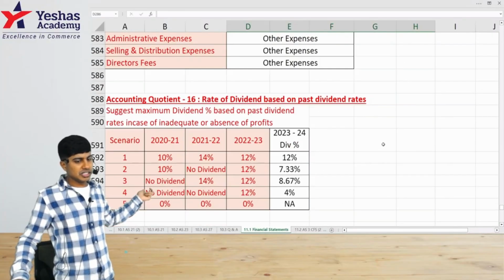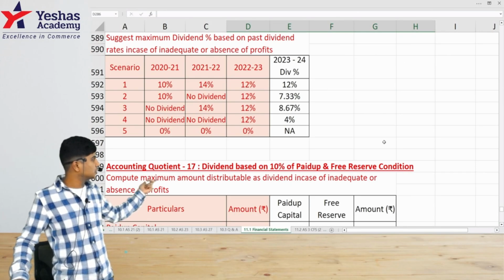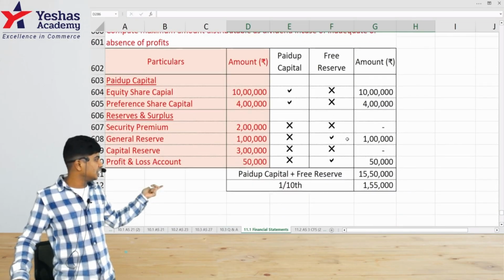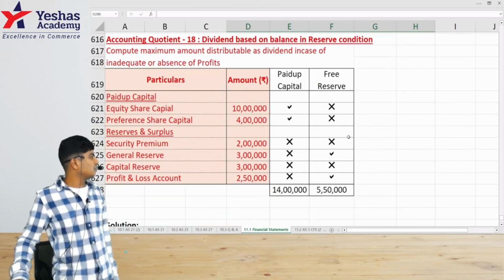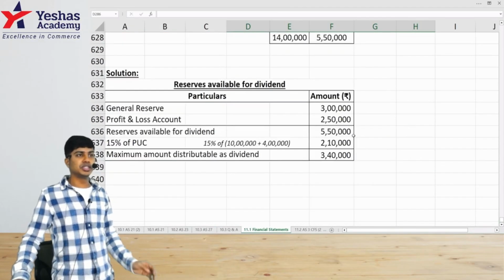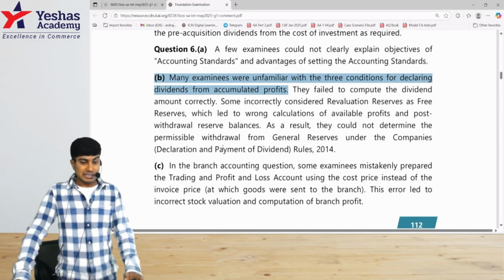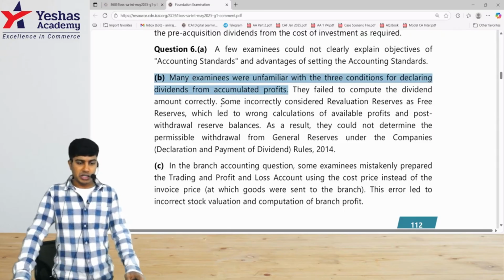See, these were the questions that we did. On the average, we did one question. On identifying that 10% of PUC plus free reserves, we did one cute question. Then leaving that 15% of the profit behind, we did one question. There were a couple of exam questions also in the past which we have solved. They're saying that many of them have got this wrong. They failed to compute the dividend amount correctly.